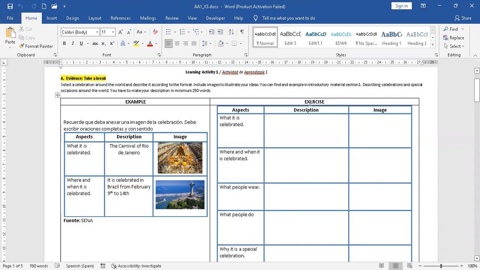You can find an example in the introductory material, section 1, describing celebrations and special occasions around the world. You have to make your description in minimum 250 words.